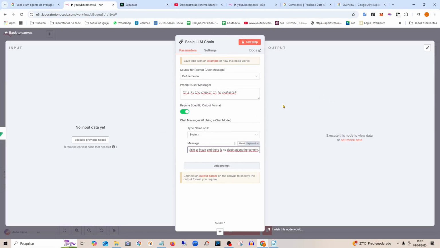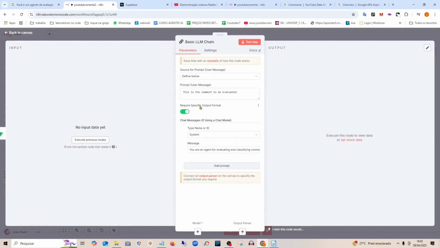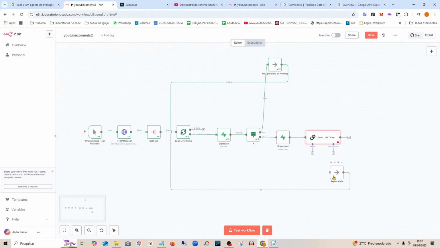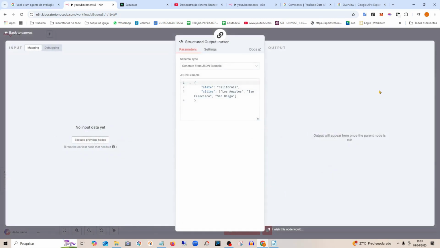When I set the output to be specific, when I enable this specific output, I need to define here what this output is, right? Then I will put here this item to structure the output. So here I can just put an item. I will erase everything here because it will be just one output. It will always give an output. I will erase everything, leave only this one here.